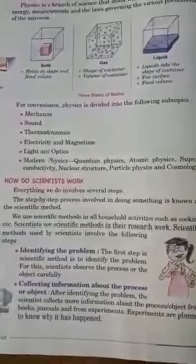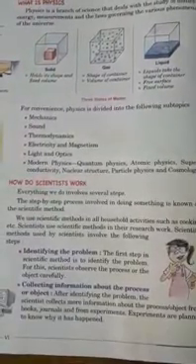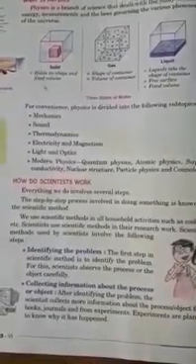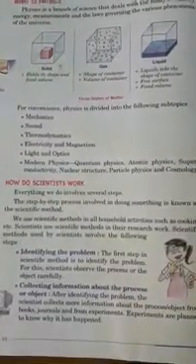The first step in scientific method is to identify the problem, and for this scientists observe the process or the object carefully. And the second step is collecting information about the process or object. After identifying the problem the scientist collects more information about the process or object from books, journals, and from experiments. And experiments are planned to know why it has happened. That is, collecting information about the process or object.